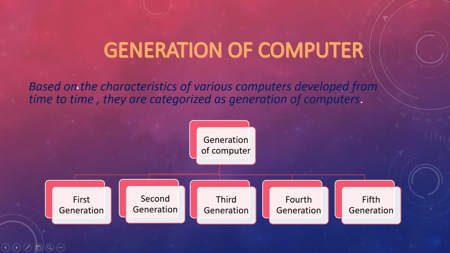Based on the characteristics of various computers developed from time to time, they are categorized as generations of computer. So let's discuss these generations one by one.